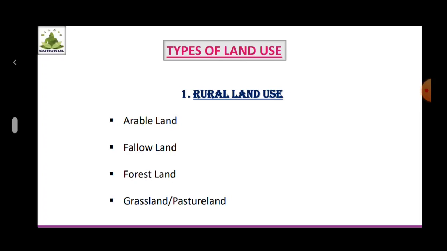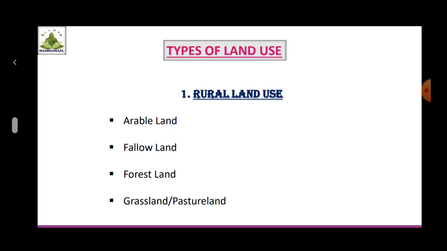Number 1 is the arable land. This arable land is the land under cultivation. Normally, this land is under individual ownership. This land can be classified as per the ownership of the land and types of agriculture.